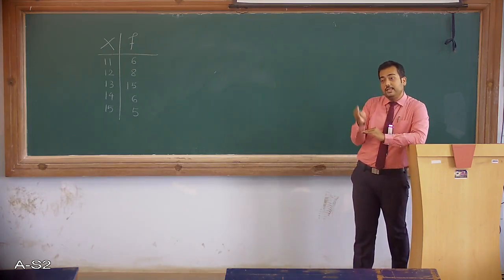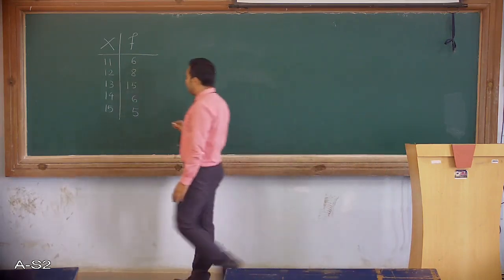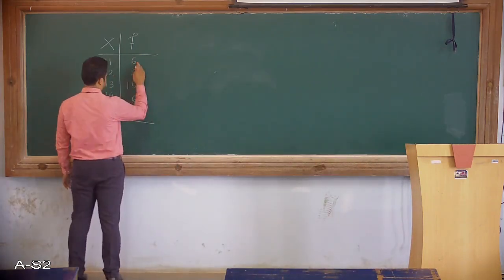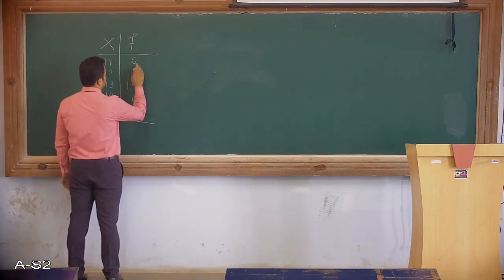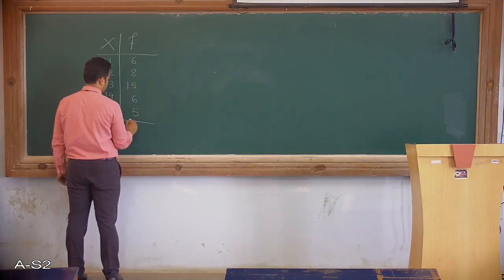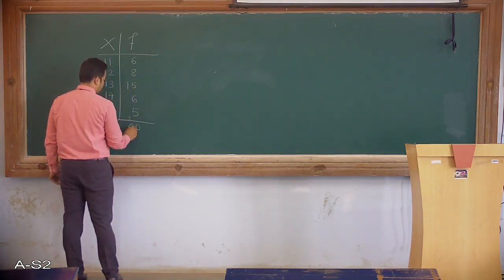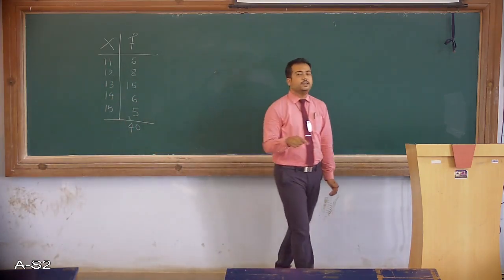That will give me the number of elements in the distribution. So now let me add all of them. So 40 is the total. There are 40 elements in the entire distribution.